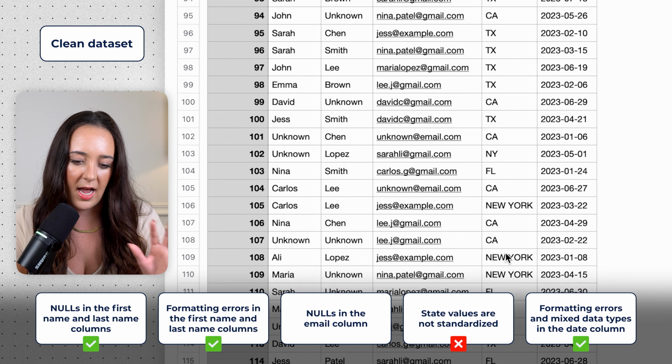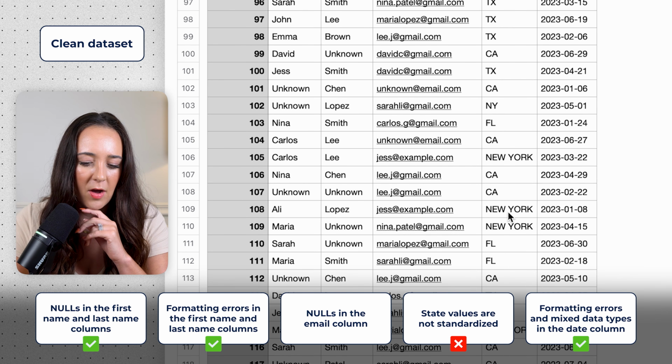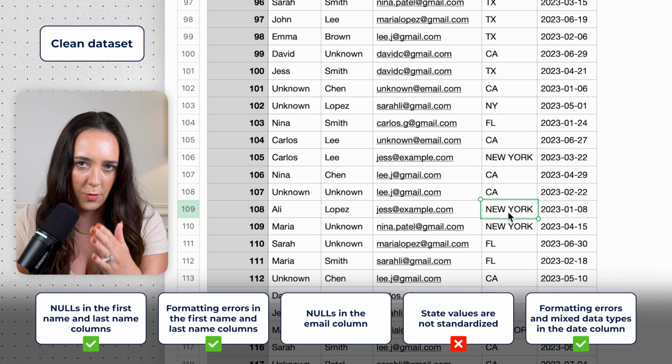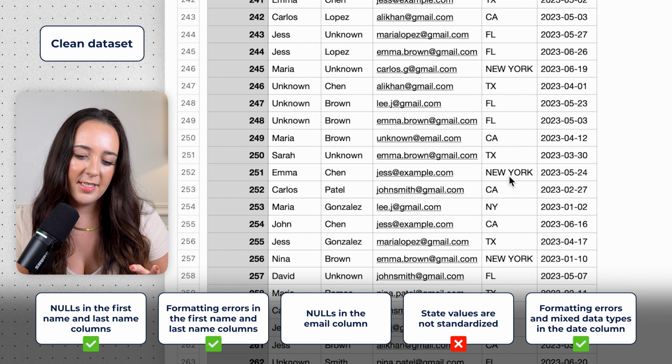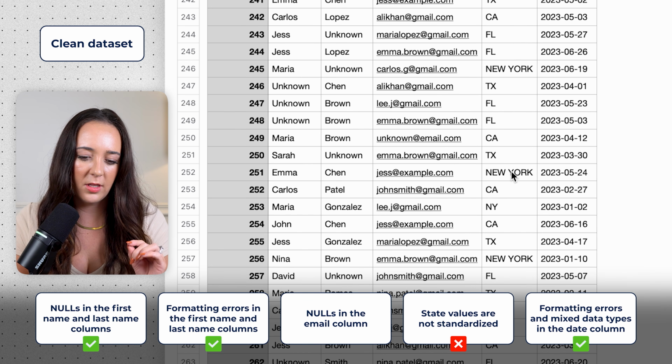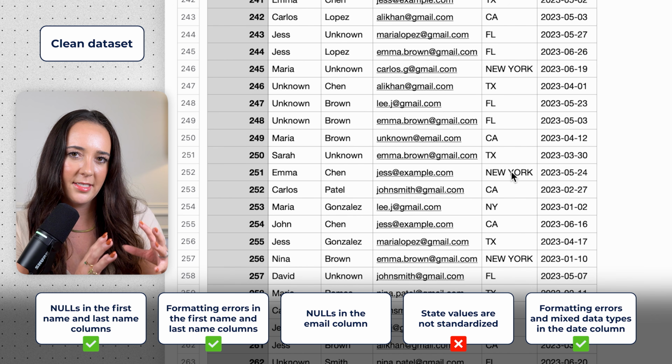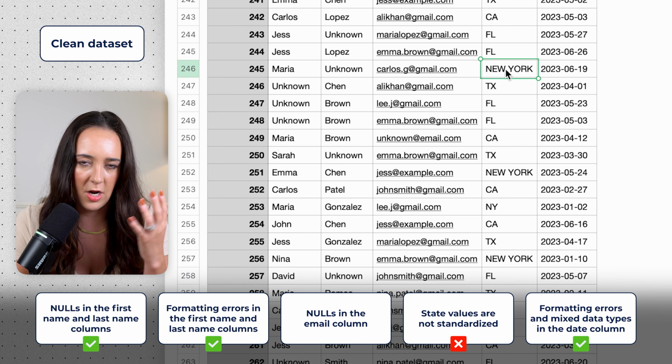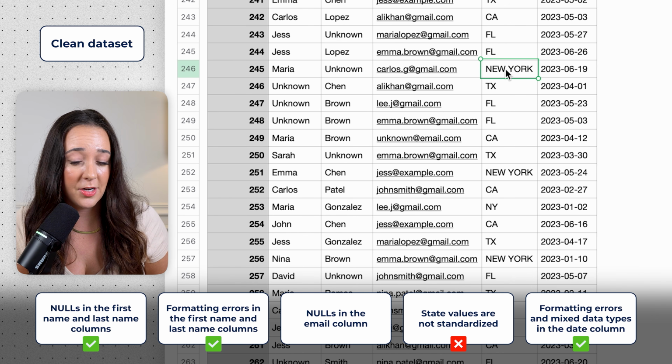I'm just looking at a high level, but it looks like it somehow classified all the New Yorks as New York in all caps. So that is a mismatch in the formatting types. It doesn't look like it standardized all the different states into state codes, because New York is clearly not a state code, which I think is actually considered a big error.